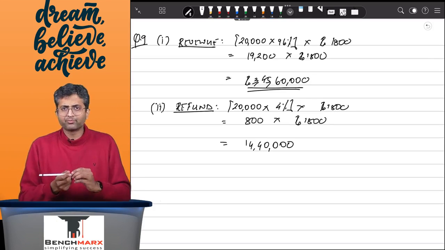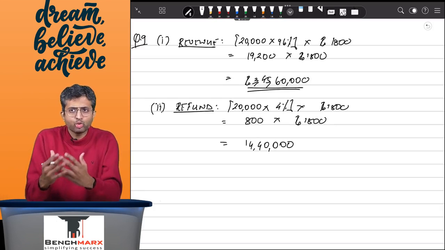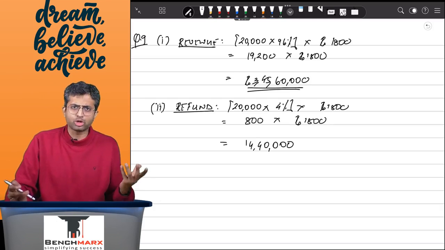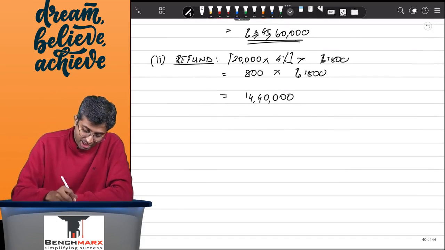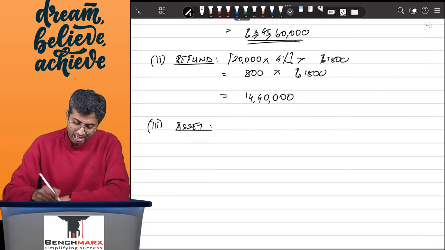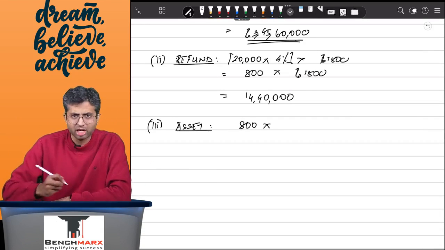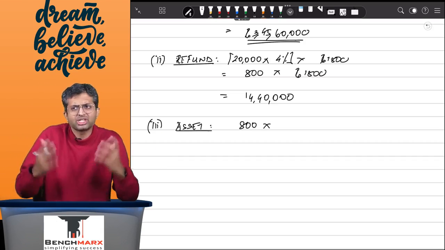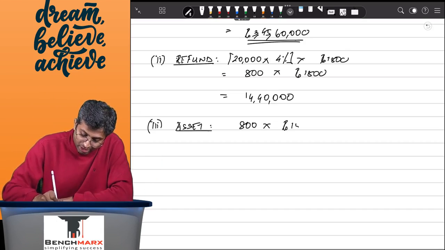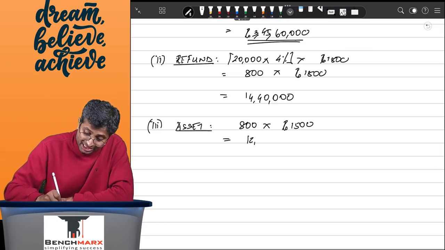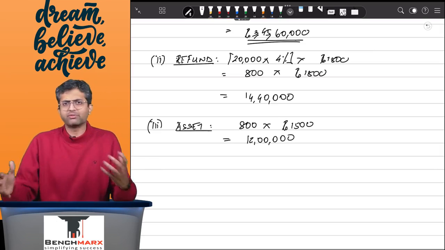But you should remember that you have an obligation to return, but at the same time you have a right to recover your goods back from the customer, and hence to the extent of that you will have to record a recovery asset, or you can also call this your inventory or goods lying with the customer. How many of your goods are lying with the customer? 800. And what is the valuation of these goods? Well, the lower of cost, that is 1500, or NRV, which is higher than 1500, and hence you will measure them at 1500. So over here, 800 into 1500 will be 12 lakhs, which is the value at which the asset for recovery should be recorded.